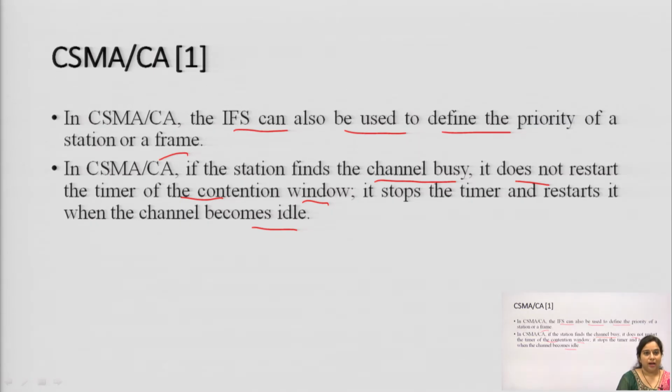Then it will start a timer, that it has to wait for that particular time interval, after which it will check whether the channel is free or not. If it sees that the channel is busy, then it will stop the timer and restart again when the channel becomes idle.